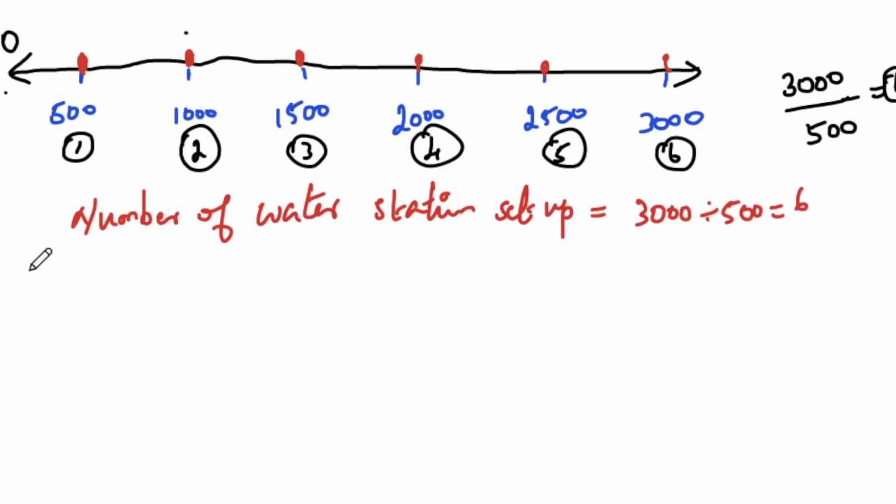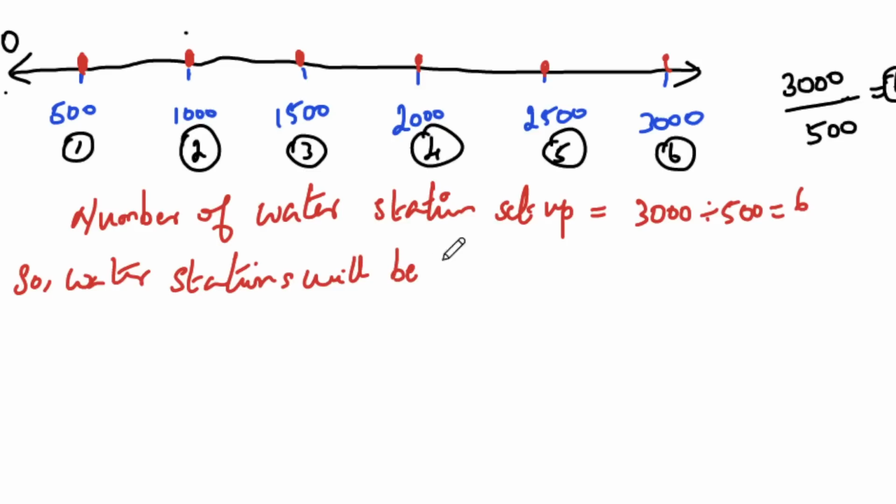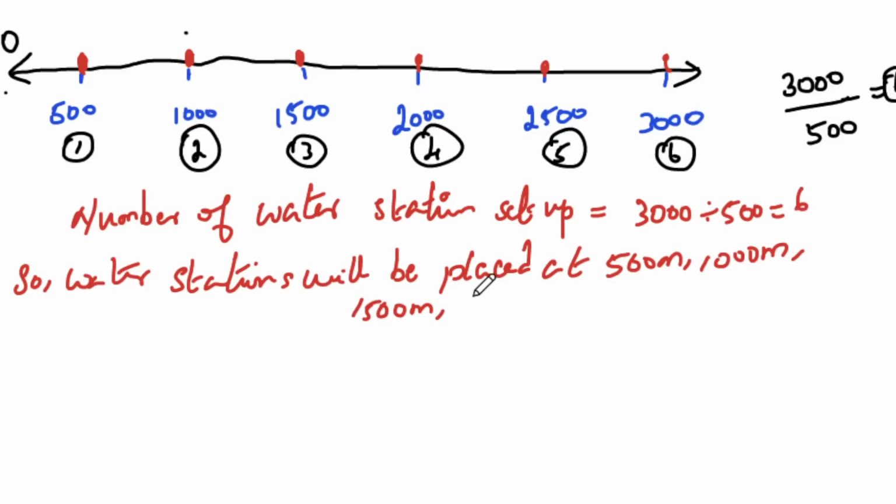Water stations will be placed at 500 meters, 1000 meters, 1500 meters, 2000 meters, 2500 meters, and 3000 meters.